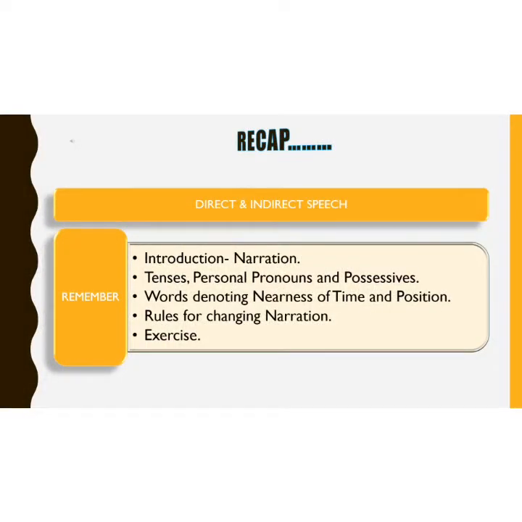In the previous video, we talked about two ways in which we can communicate our ideas. The first is through direct speech and the second through indirect speech. We also dealt with the usage of tenses, the personal pronouns and the possessives and their conversion. We also learned the changes of words denoting nearness of time and position. And not to forget the rules for changing a sentence from direct to indirect. We also summarized it with an exercise.